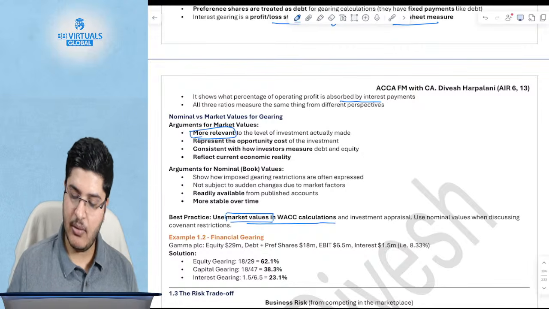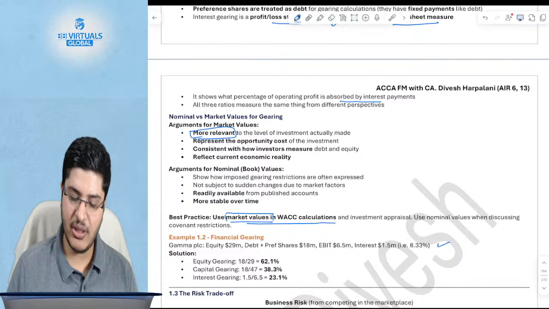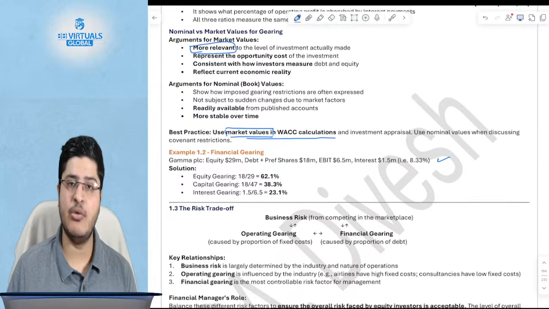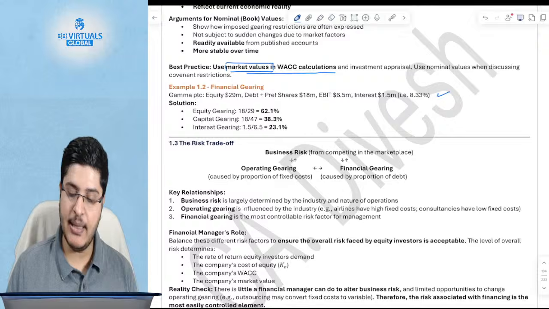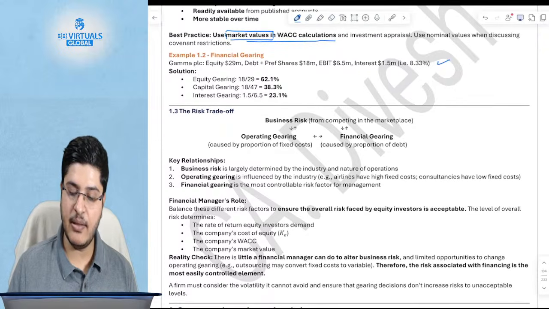Okay. Now this is a calculation of the financial gearing. I'm not going on to calculate this. It is super simple calculations. You know this. Risk return trade-off, guys. We've discussed this risk return trade-off.